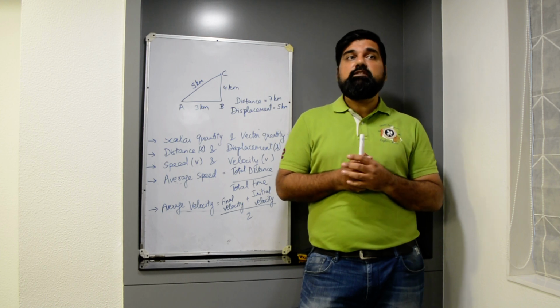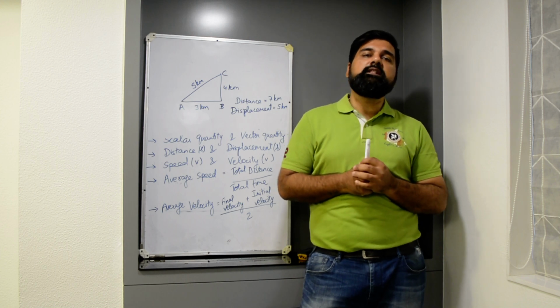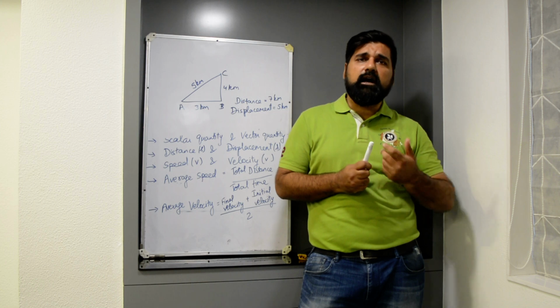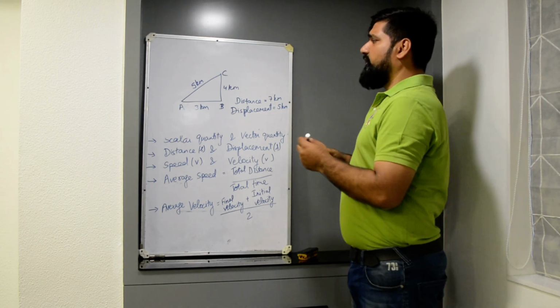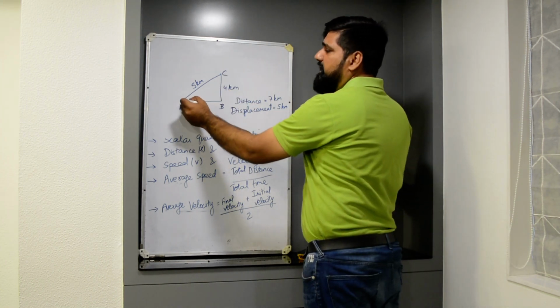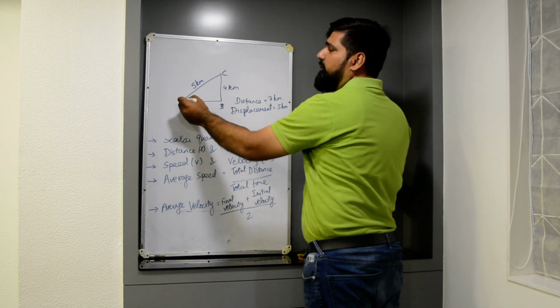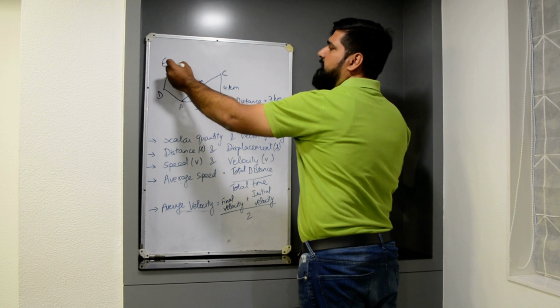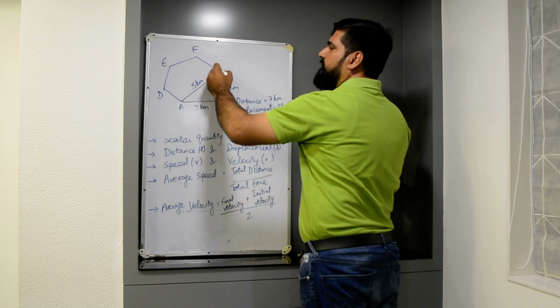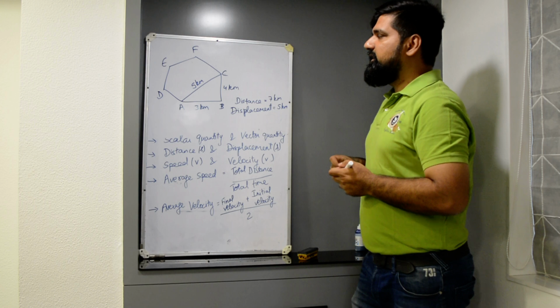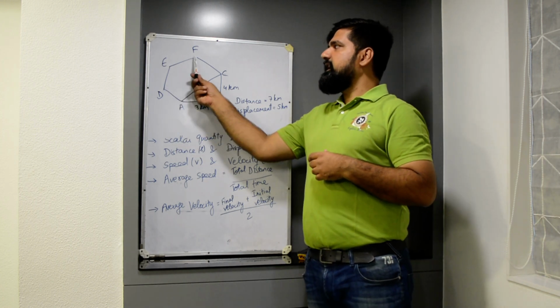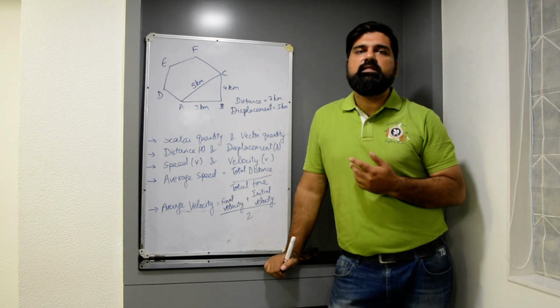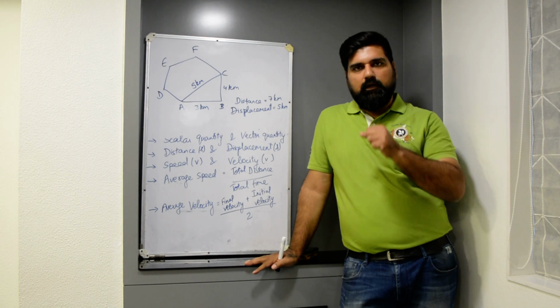Then displacement does not depend on the path of an object. Suppose to travel from A to C, even if a person travels from A to point D, then D to E, E to F, and then it comes back to C. Even if it takes this route A, D, E, F, C, displacement will remain the same, which is 5 km.